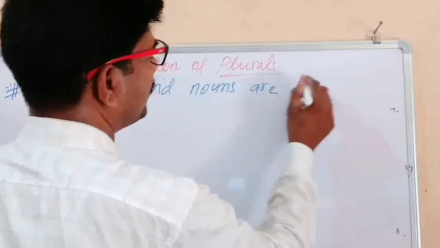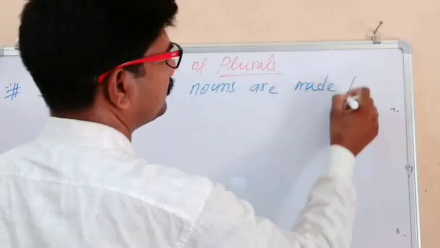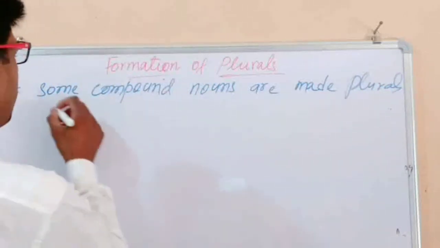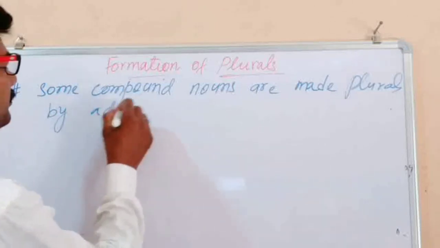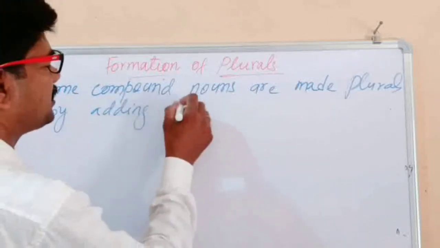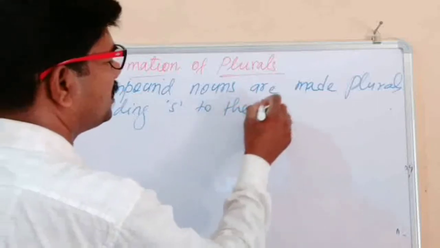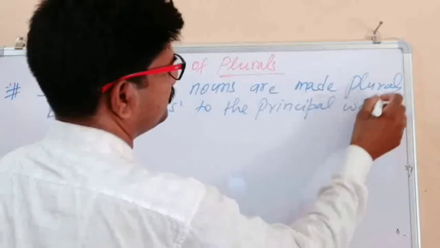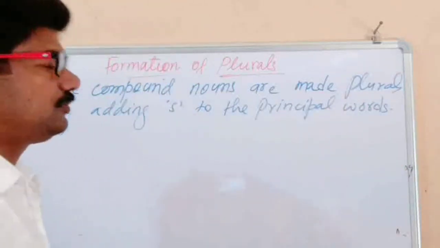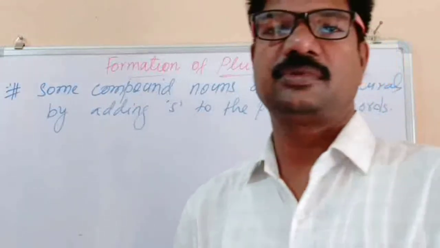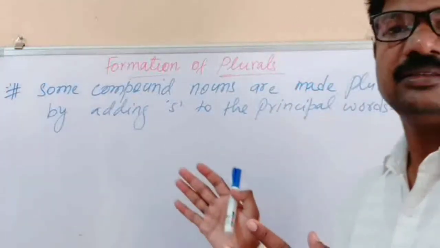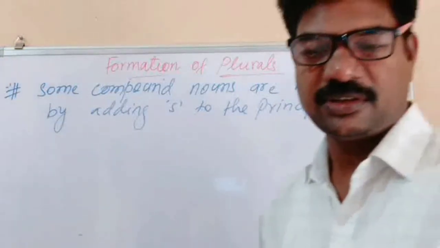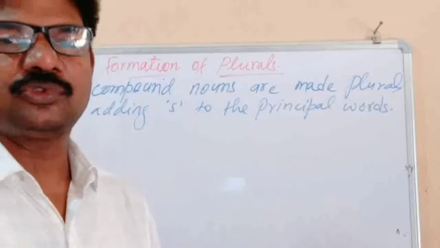Some compound nouns are made plural by adding s to the principal word, the main word.